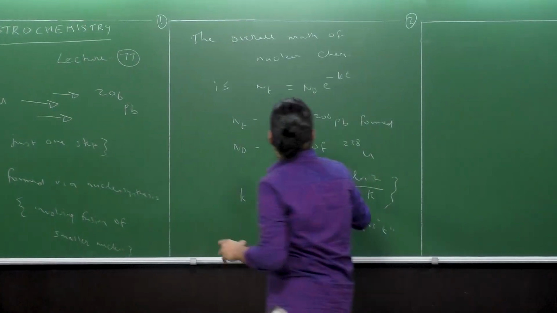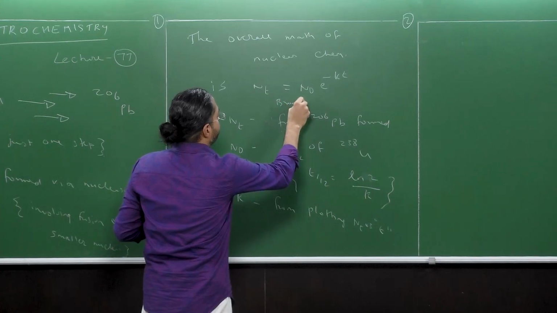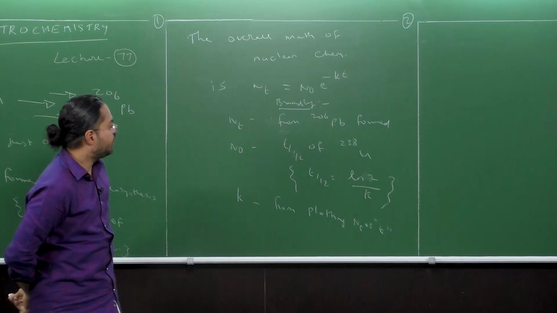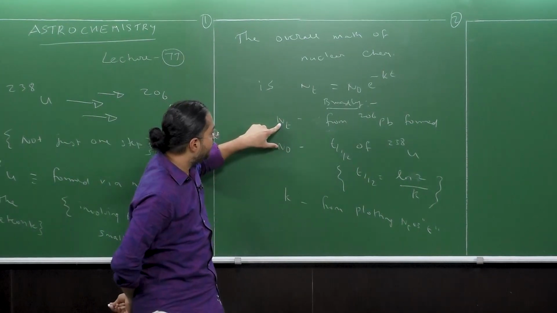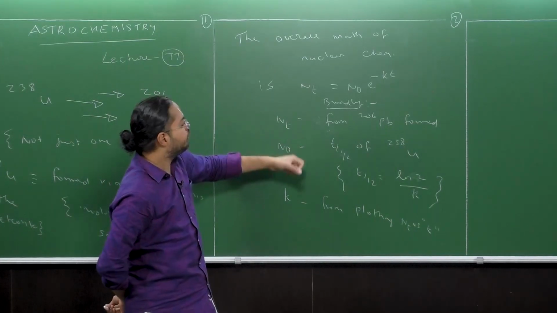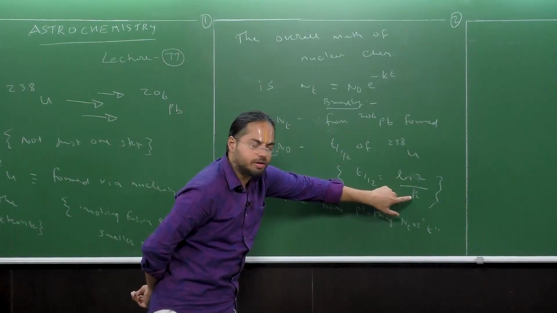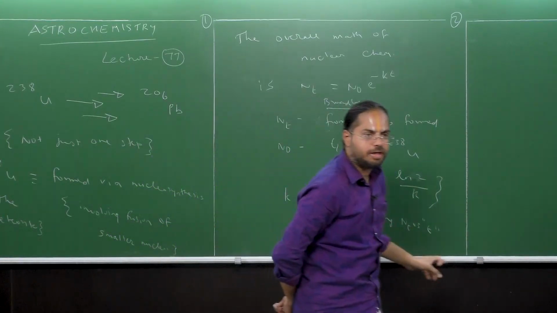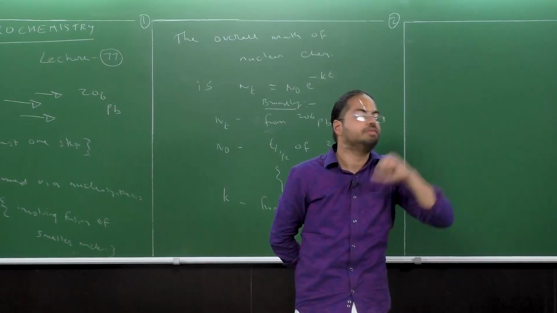So broadly, this is the idea. N_t you get from the amount of lead that is present, your N0 you get from the half-life of uranium, the half-life itself you get from the decay constant, and the decay constant you get by plotting N_t versus t, by measuring the radioactivity. You have various counters that measure radioactivity.